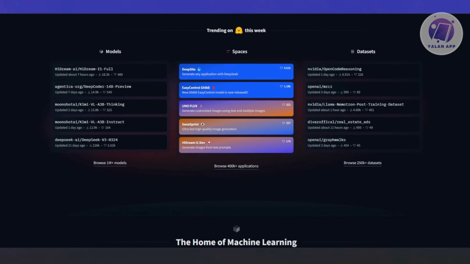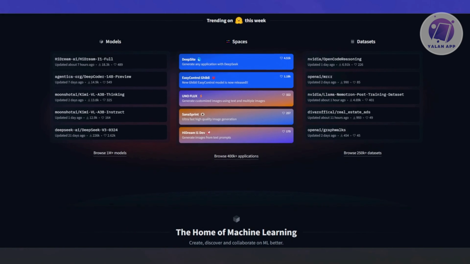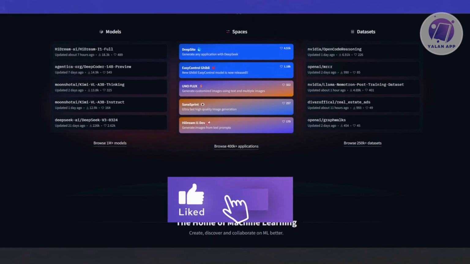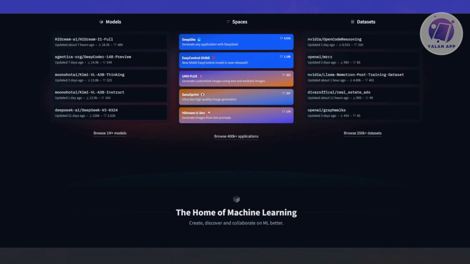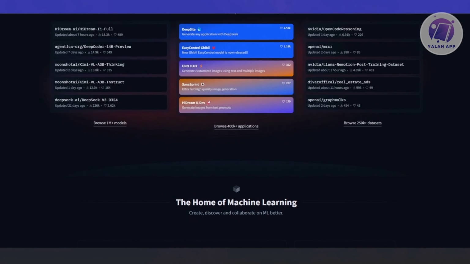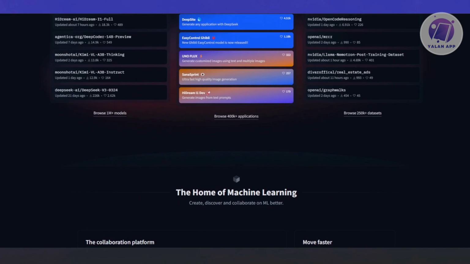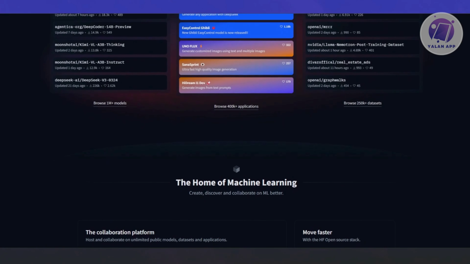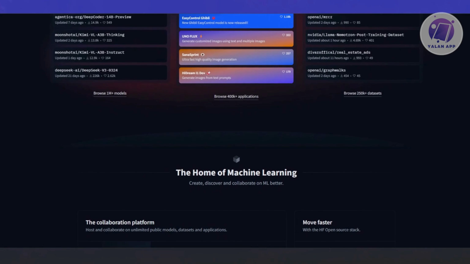They also have datasets. This is where you get training data if you want to train your own model, which is not for everyone, but it's there. We also have Spaces. Think of it like a gallery where people show off their AI apps. You can try them, inspect how they're built, and even fork them if you want to. If you want to try an image to text model, you can upload an image and it tells you what's in it. No code necessary, drag and drop and boom, result.